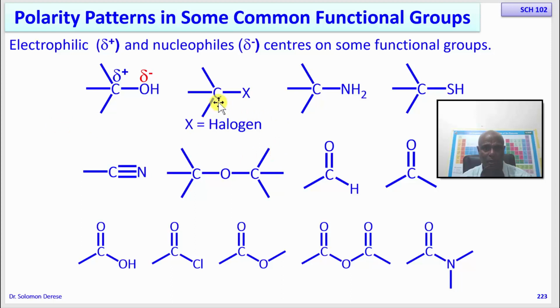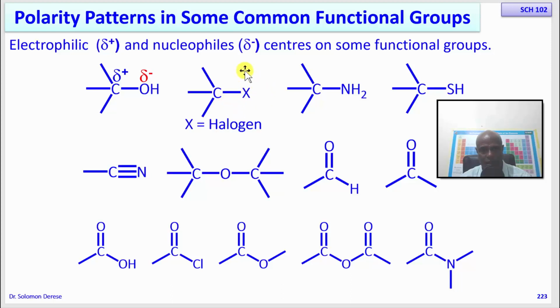So let's look at the next one. This is a bond between carbon and X, where X is a halogen. As you know, all the halogens, fluorine, chlorine, bromine, iodine, etc., are more electronegative than carbon. So the bond is polarized.